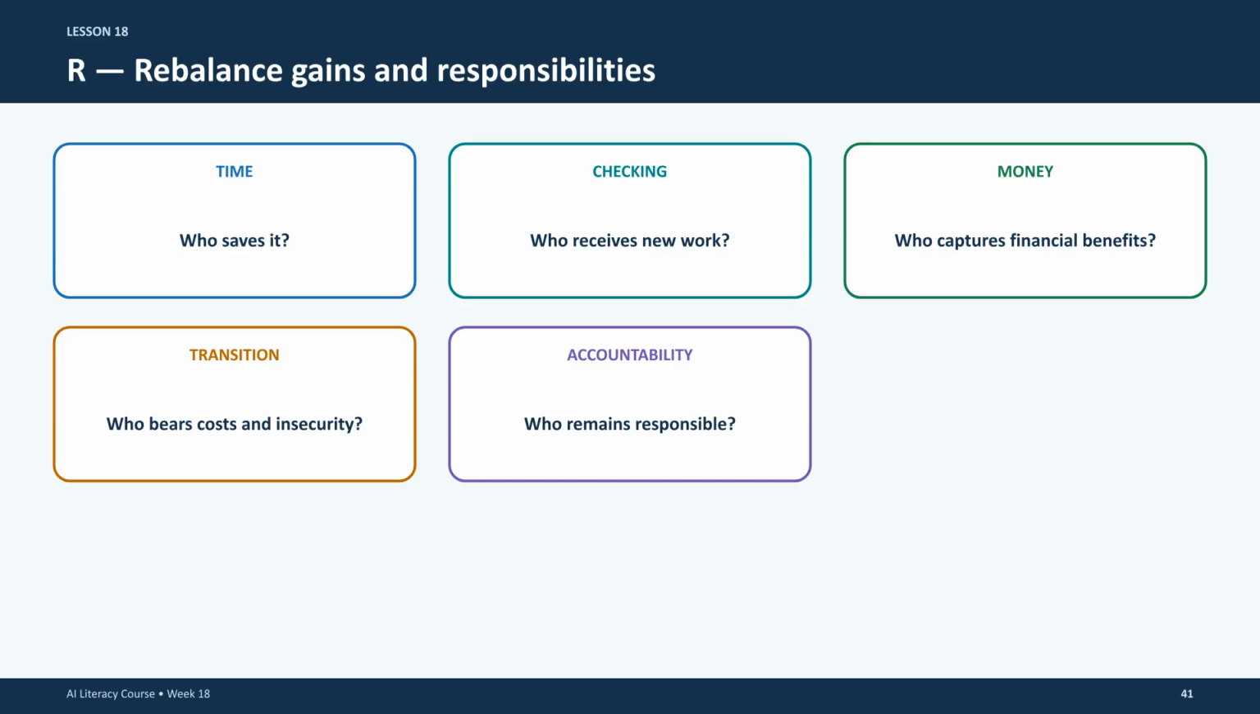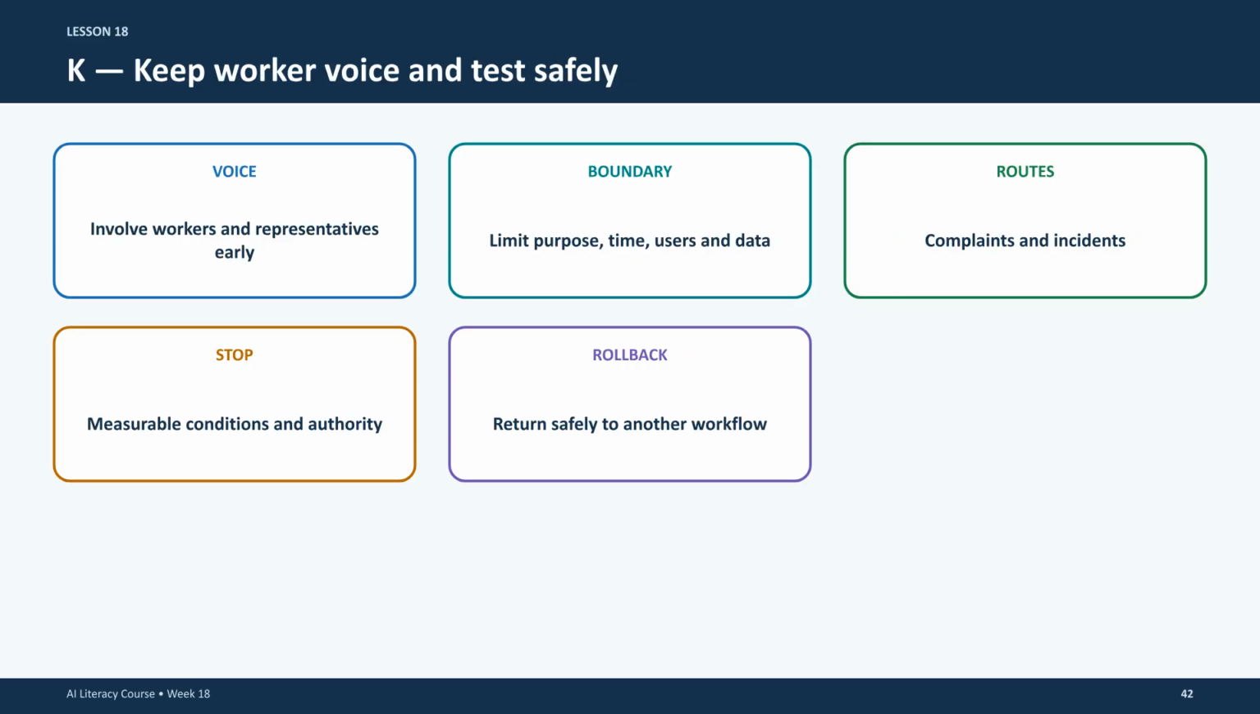Ask hard questions about who captures time and financial gains, who takes on new checking responsibilities, who bears the burden of transition costs, and who remains ultimately accountable for the work performed. The K stands for keeping worker voice and testing safely. This includes ensuring meaningful participation, setting clear boundaries for pilots, establishing robust complaint routes, and defining clear stop conditions that allow for a safe rollback.